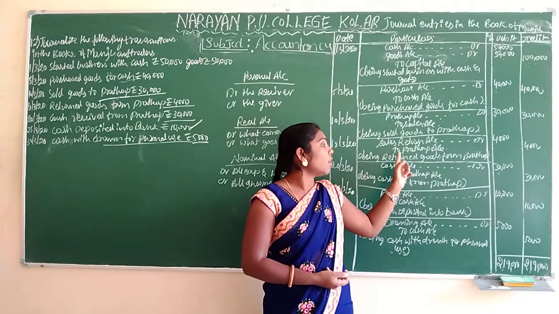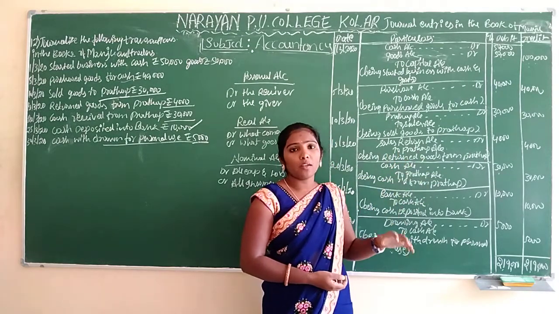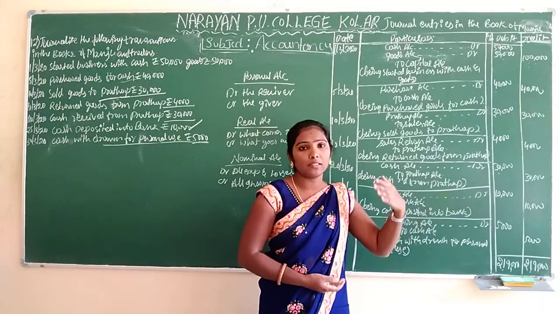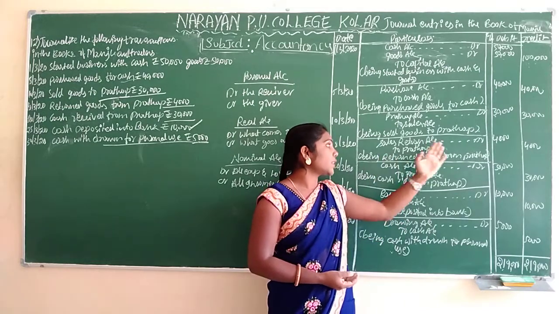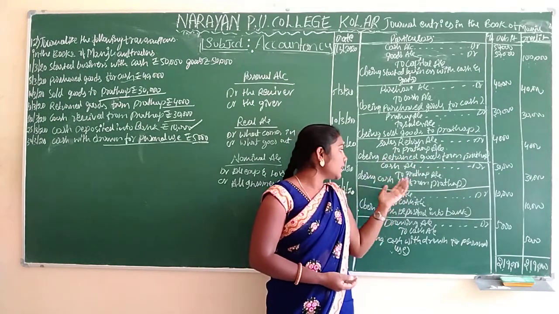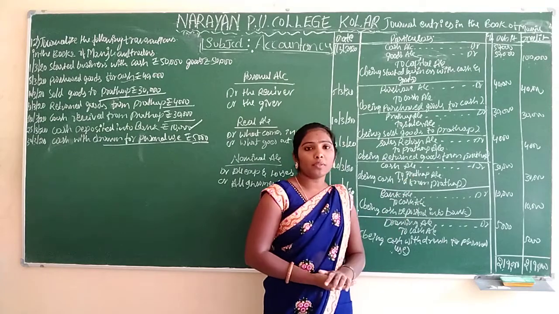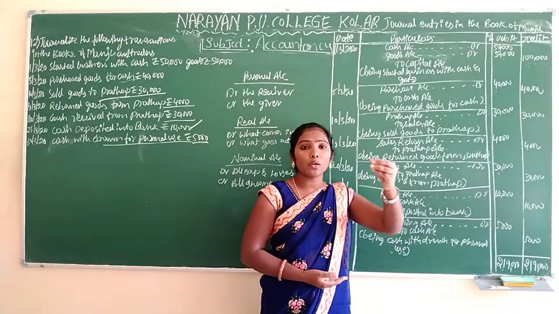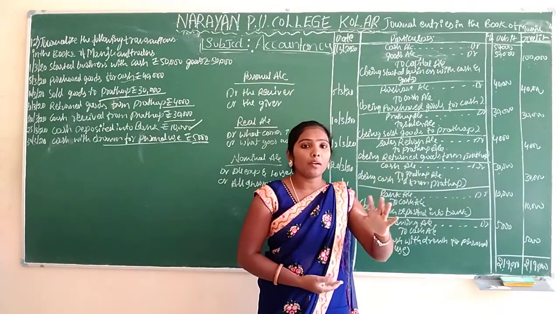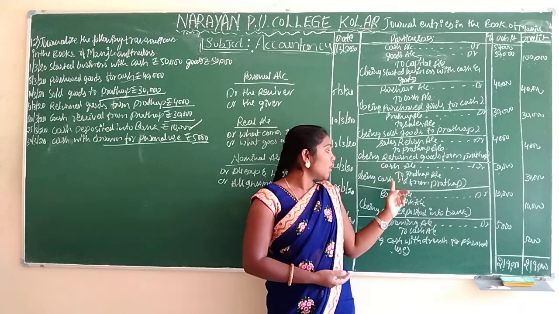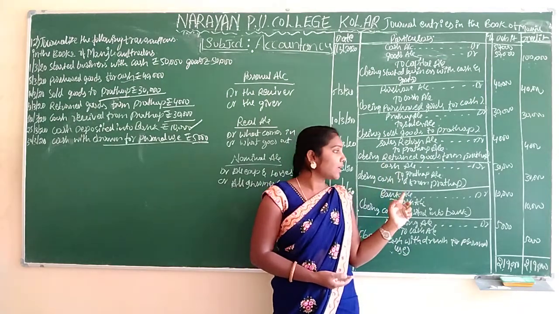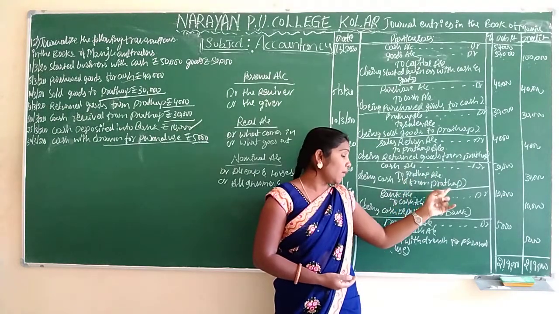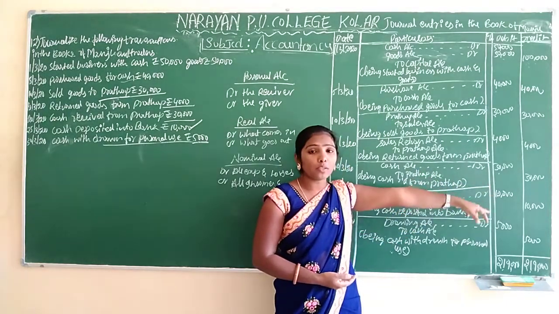And next is Pratap returning the goods here. 4,000 worth of goods are damaged, that's why he is returning the goods to us. What's the entry for that? Sales return account debtor to Pratap account. Okay. Next is cash received from Pratap. On the 10th we sold the goods to Pratap and on that day he didn't pay. After that he paid, so we are receiving the cash here. What's the entry for that? Cash account debtor to Pratap account. Cash received from Pratap. What's the amount? 30,000, 30,000.